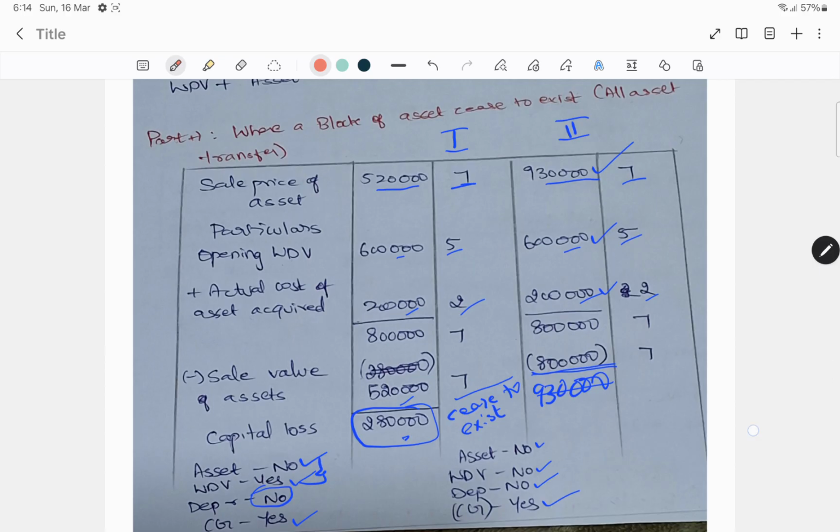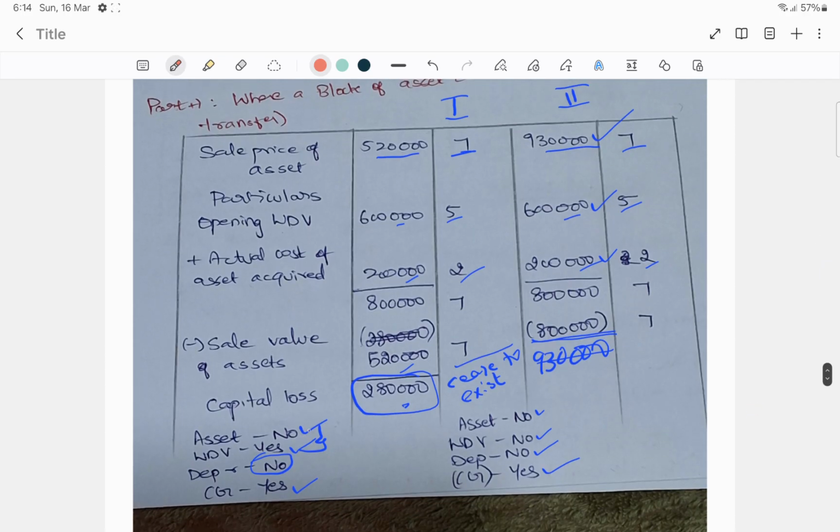Now for calculating depreciation, there should be two conditions. There should be asset plus there should be WDV. Now assuming sale price of the asset is 5,20,000 in case 1 and 9,30,000 in case 2. What is the opening WDV? 6 lakhs and 5 assets. The actual cost of asset acquired is 2 lakh, 2 assets. Now balance is 8 lakh, 7 assets. First case the sale value of asset is 5,20,000 and next case the sale value is 9,30,000 but limited to 8 lakh because WDV cannot be nil or negative.